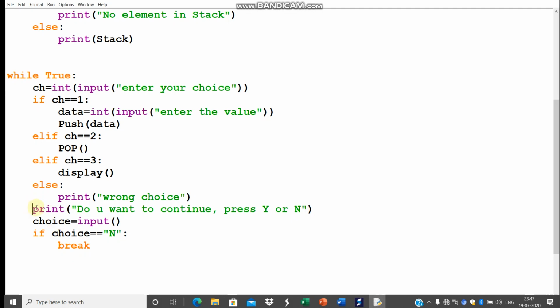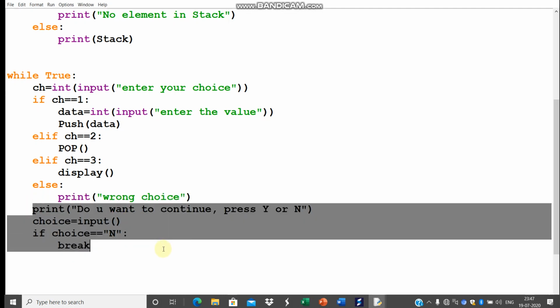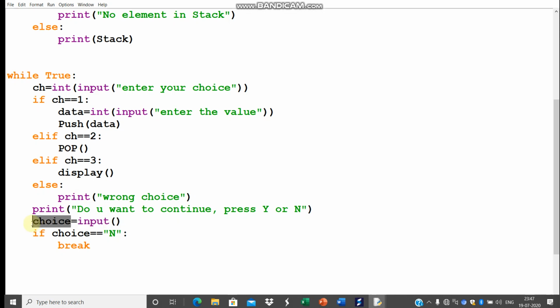So this whole process is for the loop to continue once again, and for loop continuation, the variable is choice. This will allow to continue the loop, and for choice 1, choice 2, choice 3, that means whether push function to be called, whether pop function or display function to be executed, for that purpose ch is there.